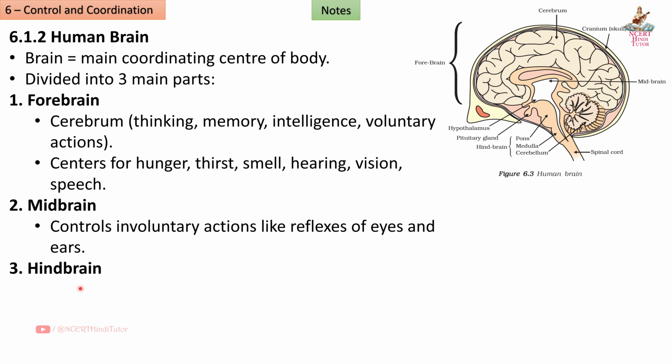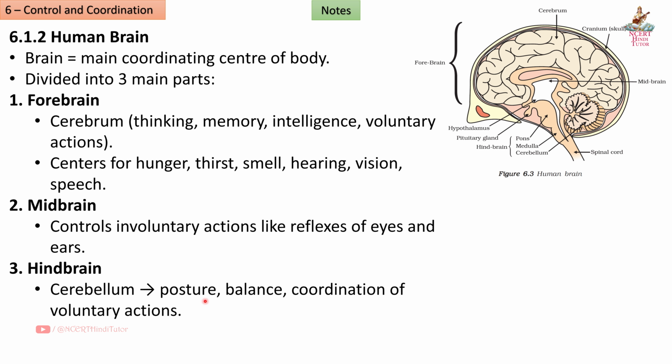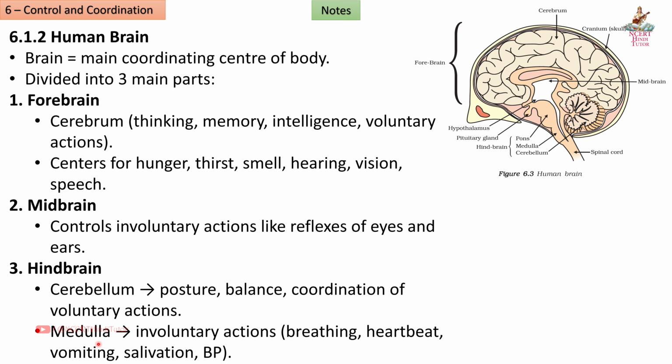Third, hindbrain. So friends, this is hindbrain: pons, medulla and cerebellum. Cerebellum, posture, balance, coordination of voluntary actions. Medulla, involuntary actions, breathing, heartbeat, vomiting, salivation, BP.